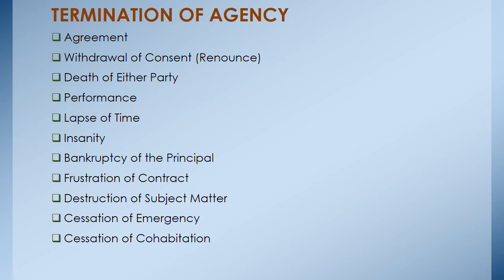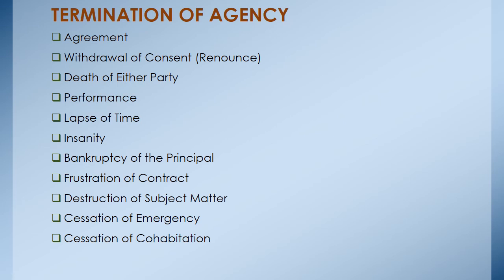Termination of agents. Agents, like any contract, can be terminated, and the following are ways in which an agent's relationship can come to an end. Termination, basically we are saying the agent's relationship coming to an end. Number one is through an agreement, that is the principal and the agent agree to terminate the agency relationship. And the second one, withdrawal of consent, that is renouncement. The relationship is renounced. In the third, the death of either party, that is either the agent or the principal dies, then the agent's relationship is terminated.